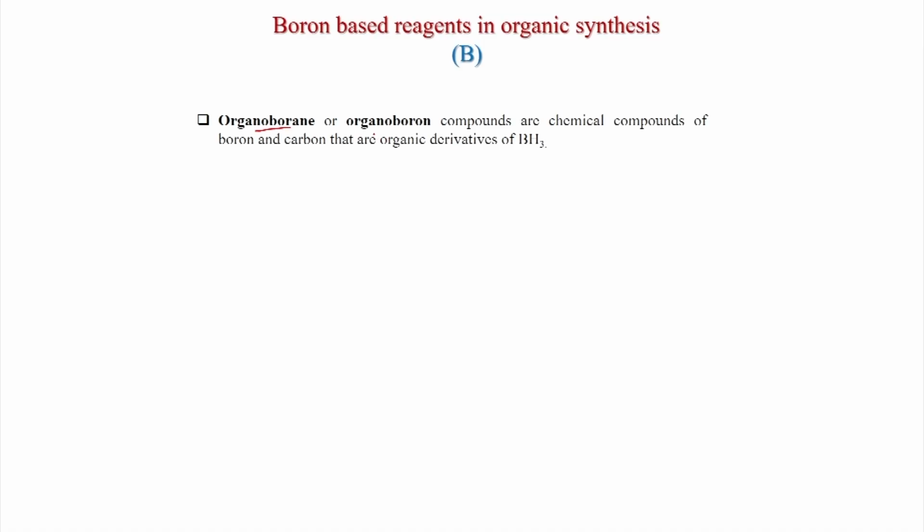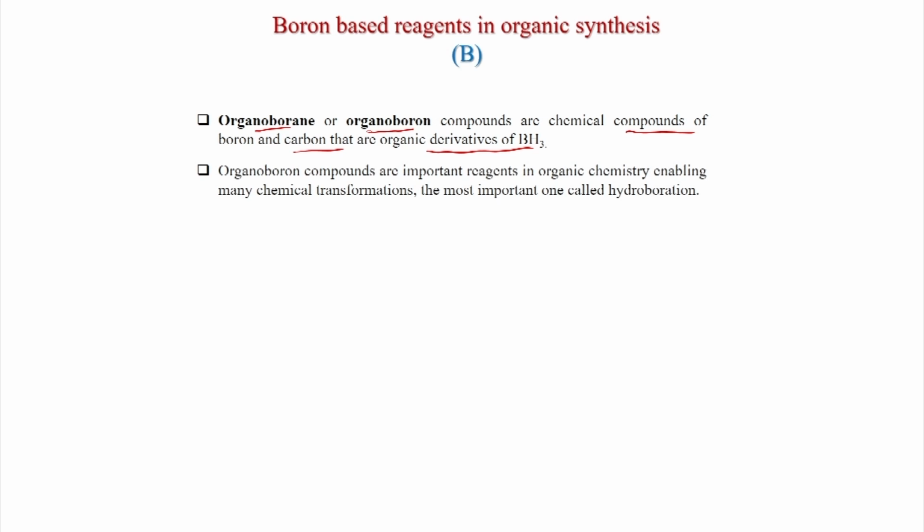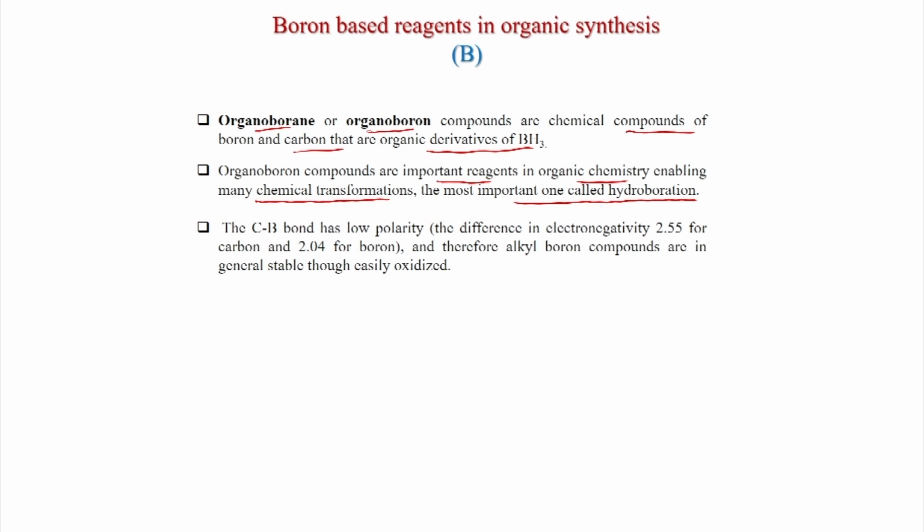Welcome again. Today we will discuss boron based reagents in organic synthesis. So, organoborane or organoboron compounds are chemical compounds of boron and carbon that are organic derivatives of BH3. Organoboron compounds are important reagents in organic chemistry, enabling many chemical transformations. The most important one is called hydroboration. This is a very useful reaction because the hydroborated products you can convert to other compounds.